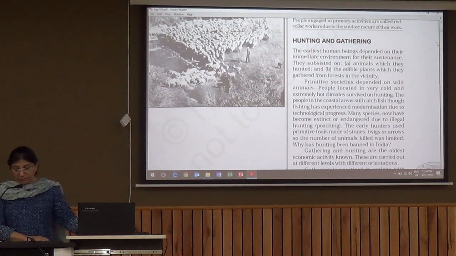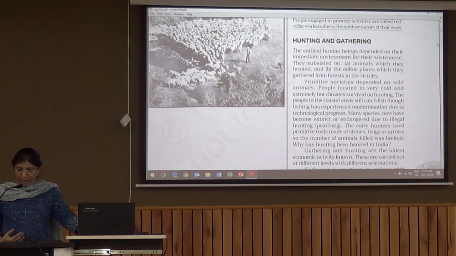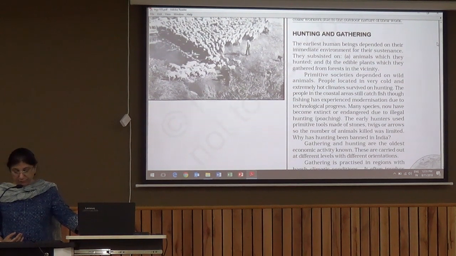The people in coastal regions still catch fish through fishing, which has experienced modernization. So in some areas, especially where hot and cold currents meet, these areas have developed as great fish banks. Otherwise, fishing is still a primary activity in most of the coastal areas. Many species have now become extinct or endangered due to illegal hunting or poaching. That's why hunting is banned in most of the countries.